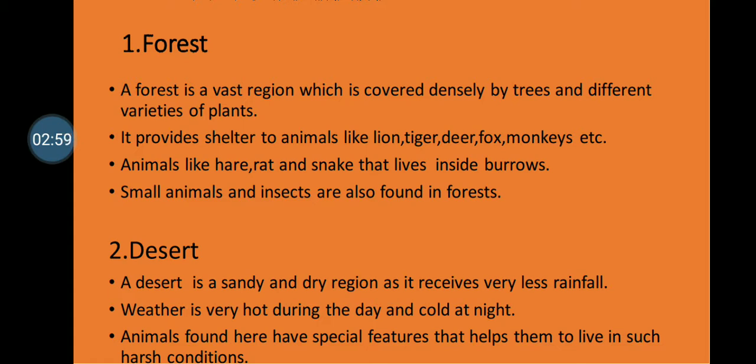The second habitat is the desert. Desert is a very dry and sandy region. This is because they get very little rainfall, and the weather in the desert is so hot during the daytime, and also it is cold at night. So mainly animals like camel, scorpion, bandicoot, and desert tortoise live in the deserts.